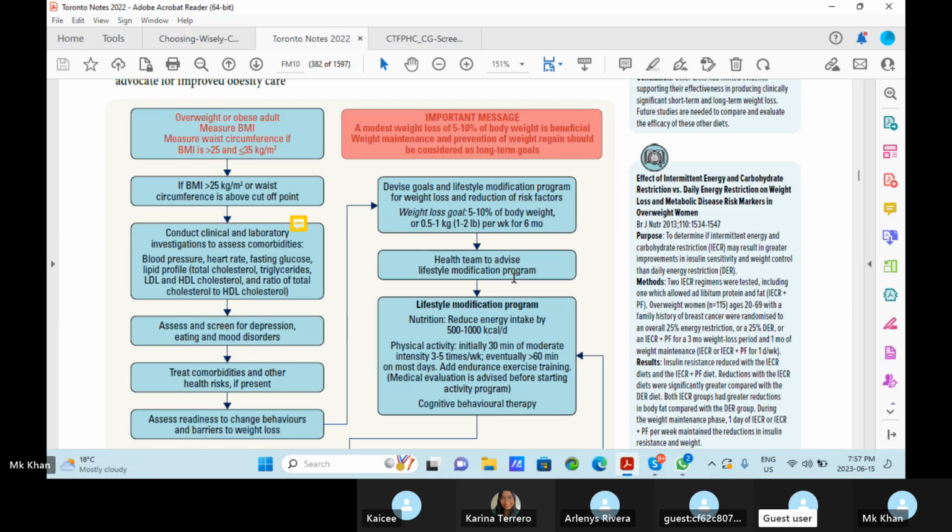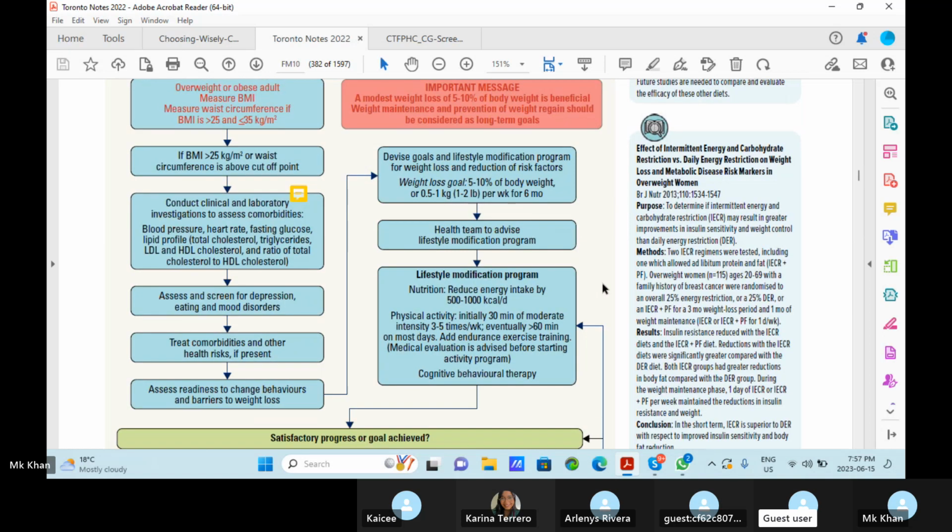So if BMI is more than 25 or waist circumference is above the cutoff point, what will you do? Conduct the clinical and laboratory investigation to assess the comorbidities: blood pressure, heart rate, fasting glucose, lipid profile, total cholesterol, triglyceride, LDL and HDL cholesterol, and ratio of total cholesterol to HDL cholesterol. Then assess and screen for depression, eating, and mood disorders. We have to also exclude the psychological factors. Treat comorbidities and other health risks if present. Assess readiness to change behavior and barriers to weight loss. This is also very important.